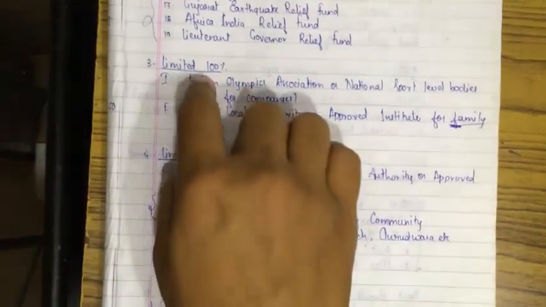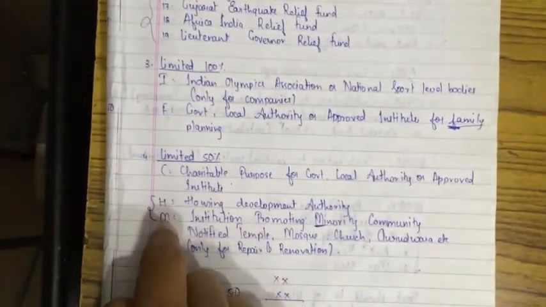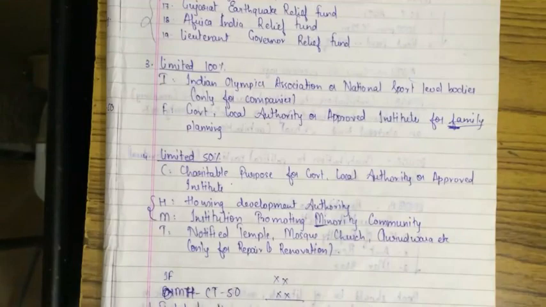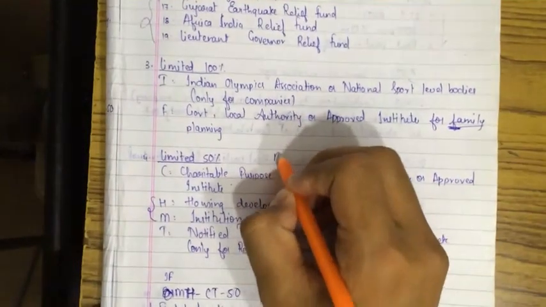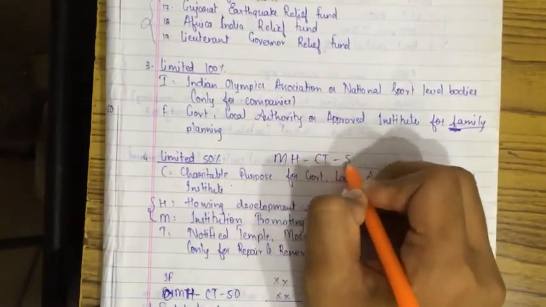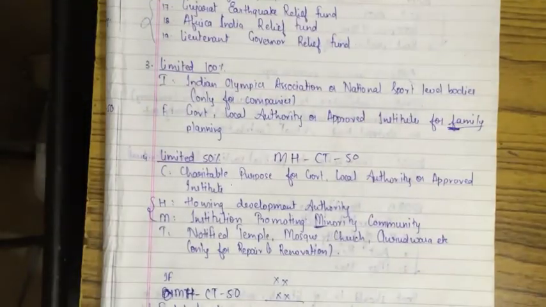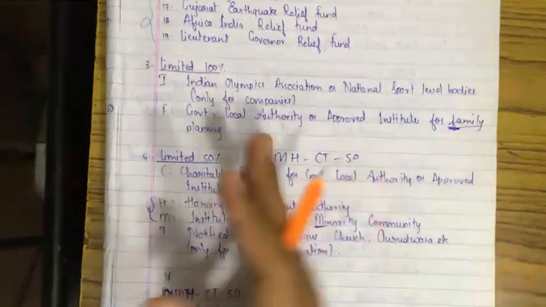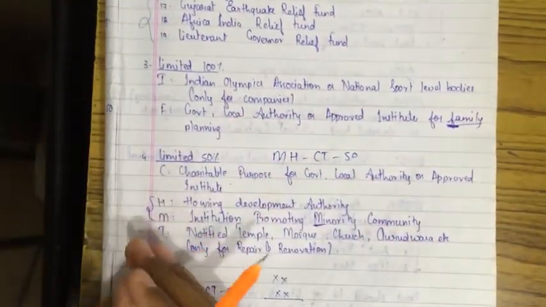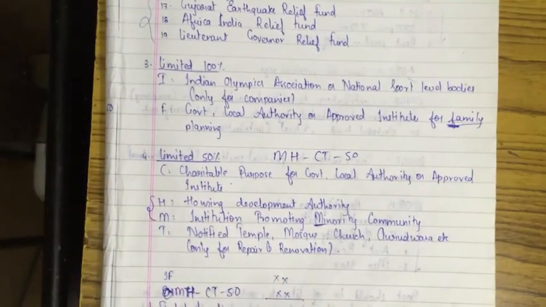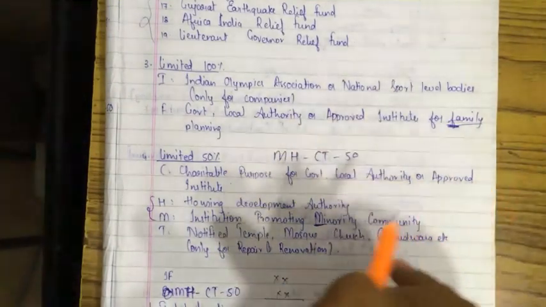Please copy it down. It's the same format, only MHCT has changed. Write in the format MHCT 50. Why 50? 50 is the percentage. Limited, only 50% of the donation is allowed. Why limited? What is the difference between unlimited and limited? That we'll learn right now.